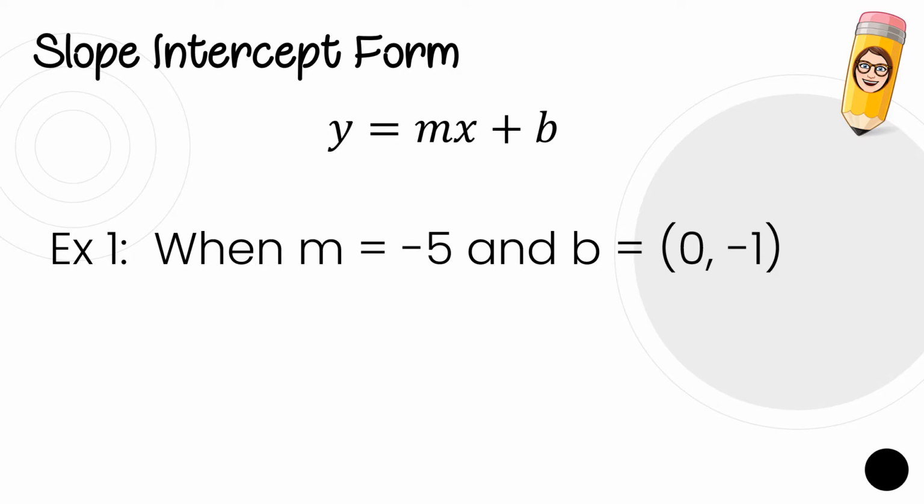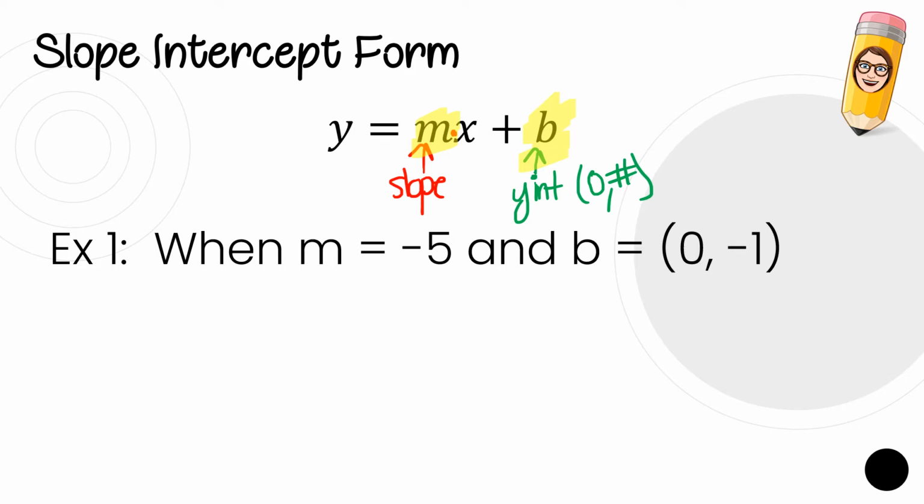Let's review slope-intercept form. Remember that in slope-intercept form, the m represents the slope and it's always in front of, or being multiplied by, the x. B always represents the beginning, I like to say, but specifically it's the y-intercept. So when we talk about the y-intercept, that's on the y-axis. It's always going to be 0, some number. So our goal today with slope-intercept form is we want to fill in the m and the b with the information provided.